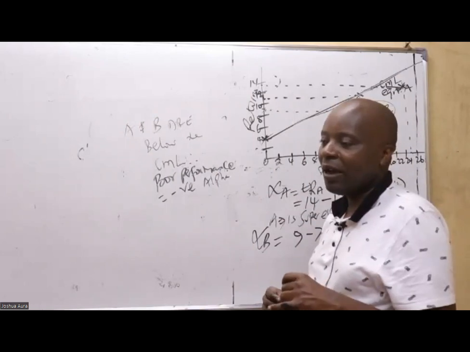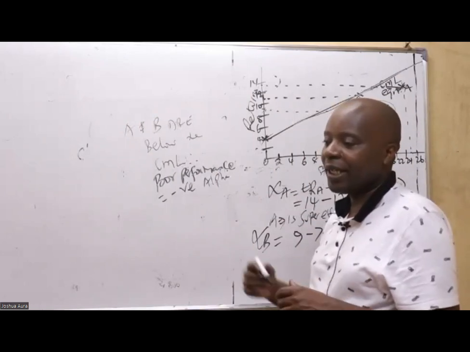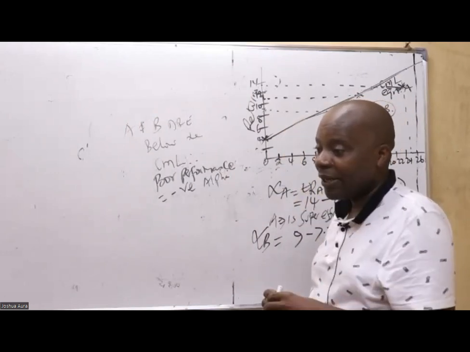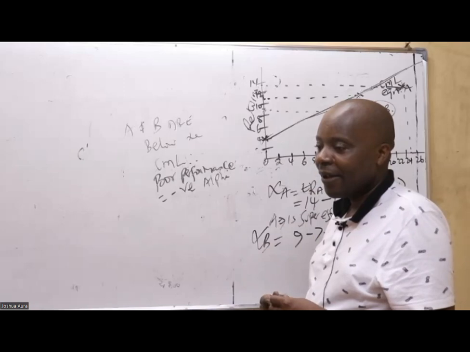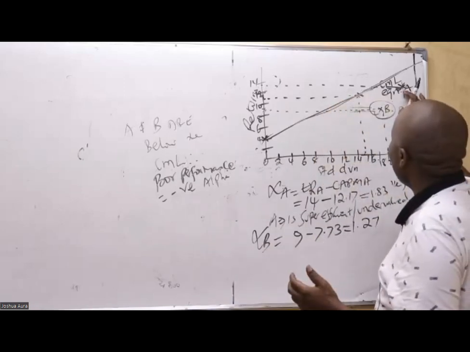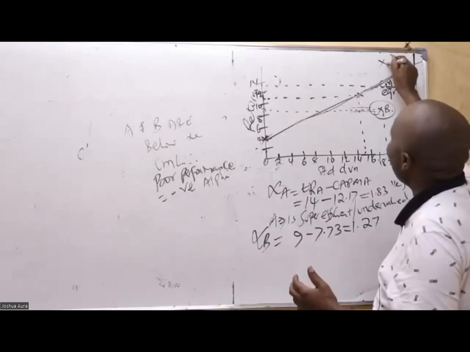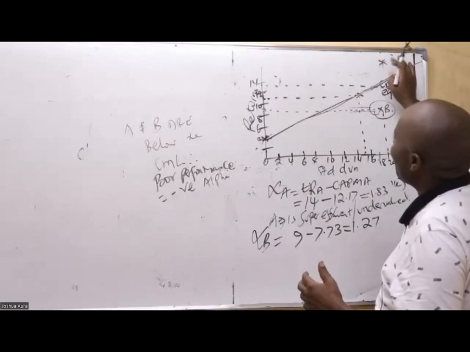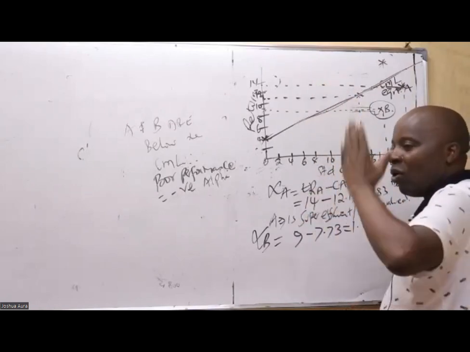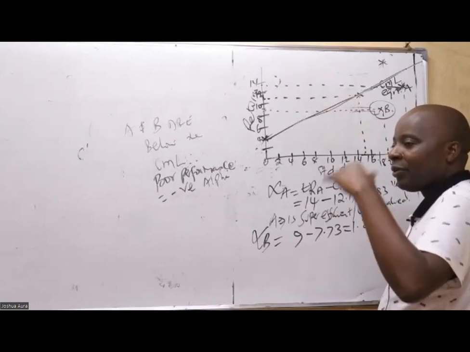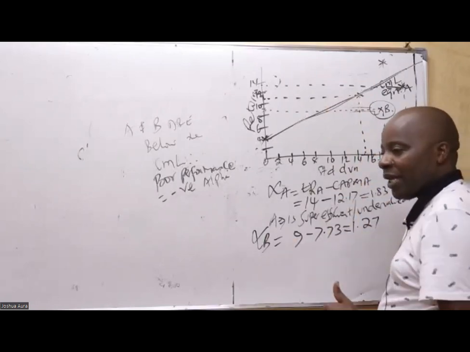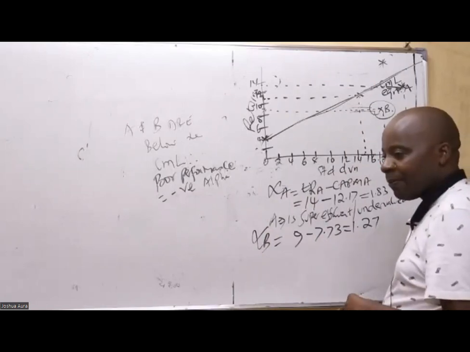When it's below. Have you tried drawing your CML? Patrick. If you've drawn your CML, then you'll be able to understand. And maybe perhaps your A is up. If A was up here in the heavens, then you would have said good performance. When the point is below, then automatically you say that this particular security is underperforming.